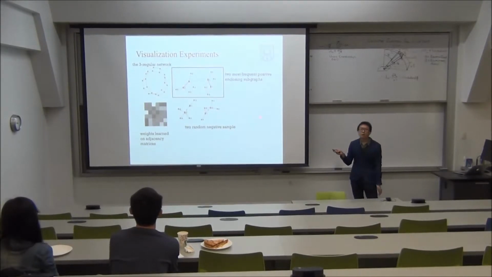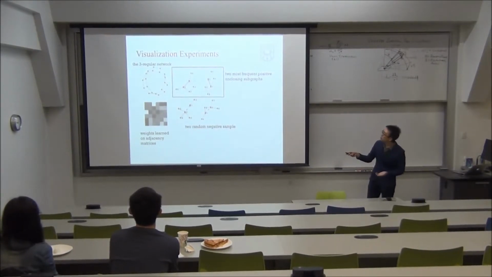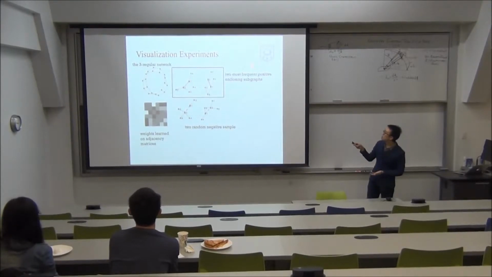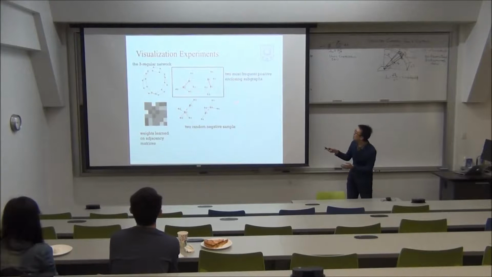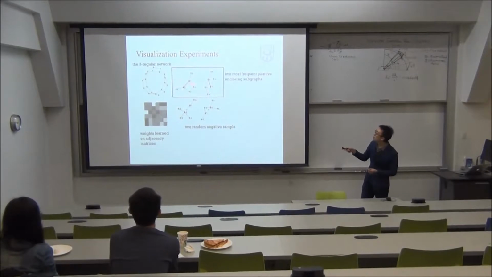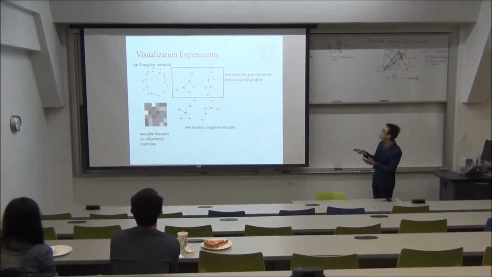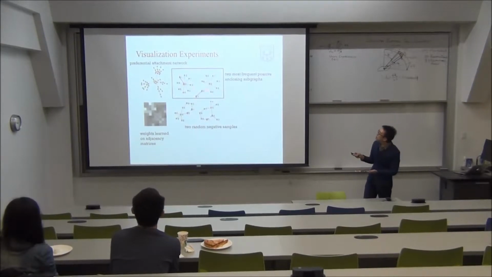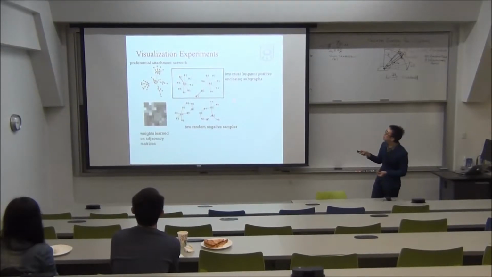We did some visualization experiments to show the learned weights and some extracted subgraphs. We can see that the learned weights, this is a 3-regular network, show some clear patterns, and the extracted two most frequent positive enclosing subgraphs are actually just the building blocks of this 3-regular network. And the graph labels, the vertex labels, meet our requirements. This is another example on a preferential attachment network. You can also see that it extracts the building blocks of this network.